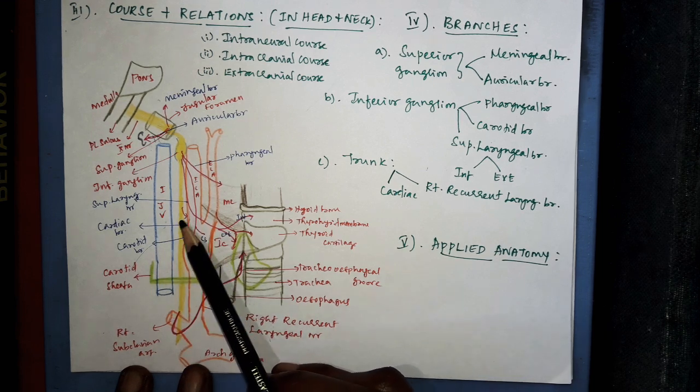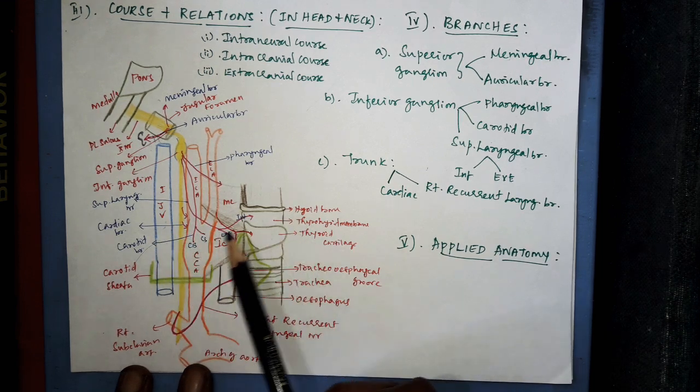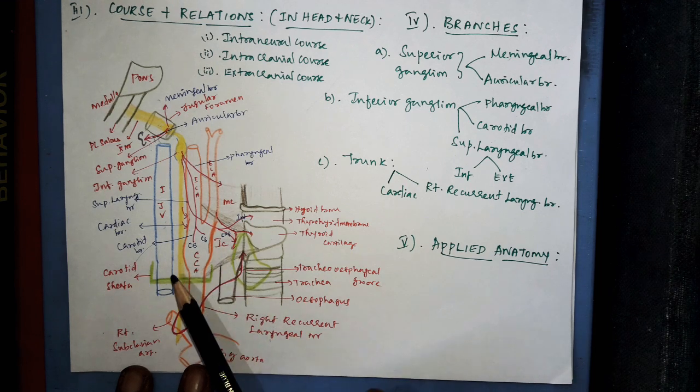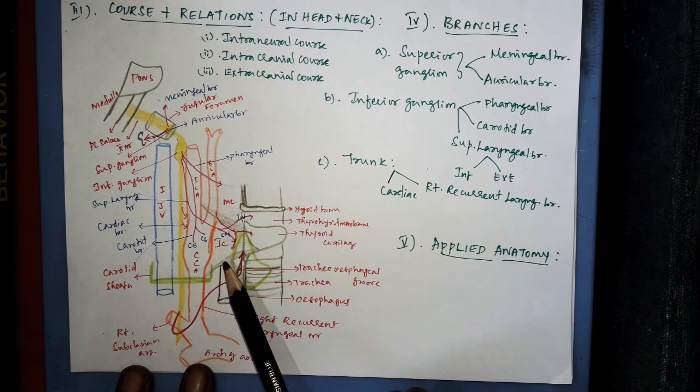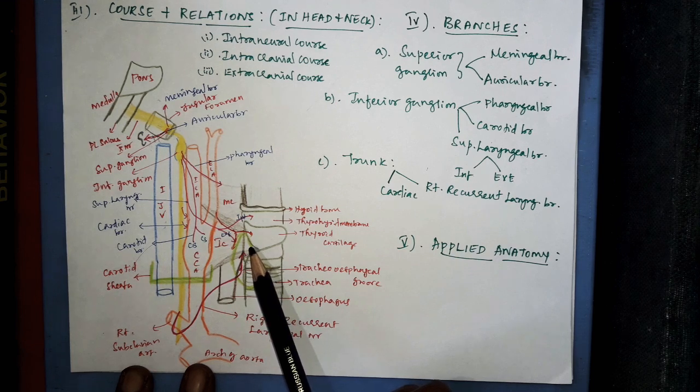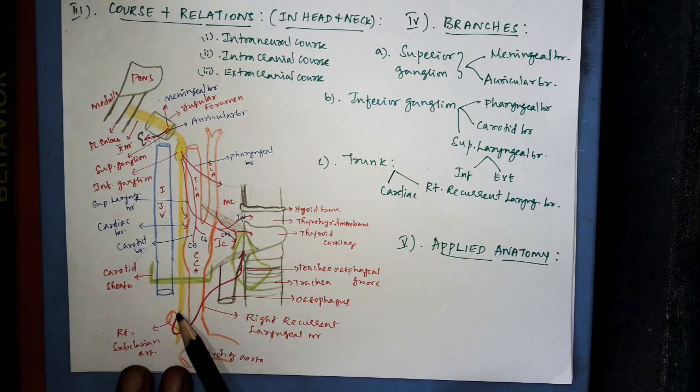Now the cardiac branches of both sides take part in forming the superficial and the deep cardiac plexus, and this plexus is mainly concerned with the reflex inhibitory activity of cardiac muscles. Then the next one is about the right recurrent laryngeal nerve.